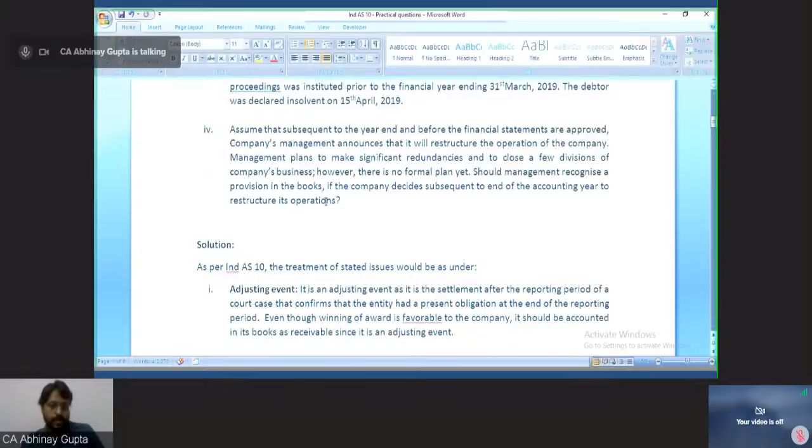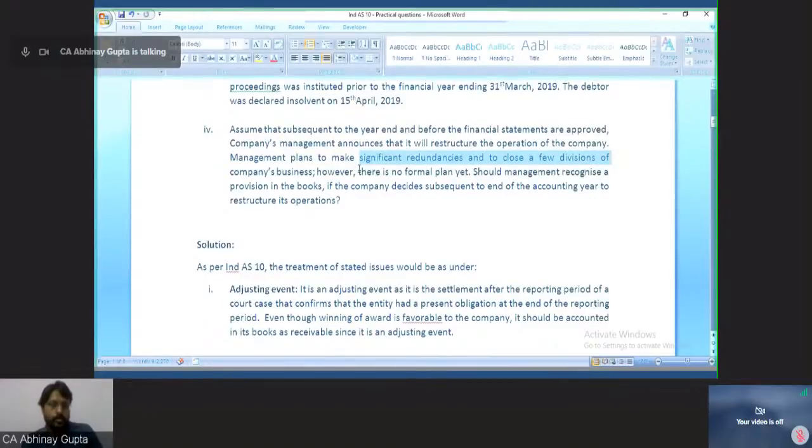So again, assume that subsequent to the year end and before the financial statements are approved, the company's management announces. So company management is announcing a restructuring plan after the year end and before the accounts are approved. It is given that management plans to make significant redundancies and close a few divisions of the company's business.